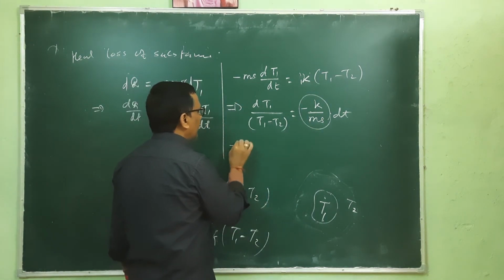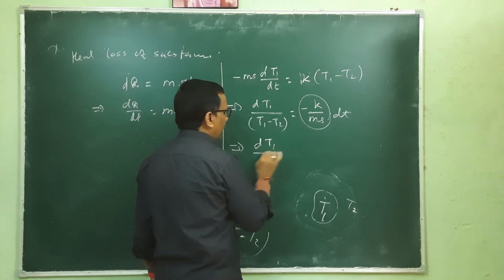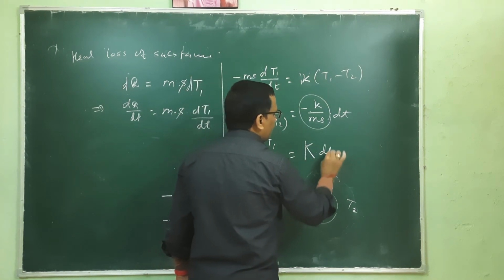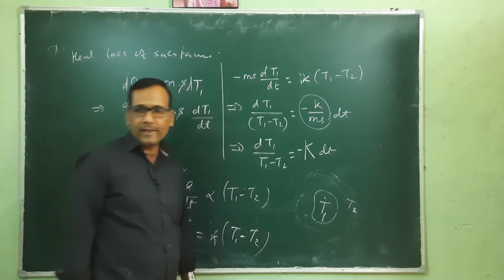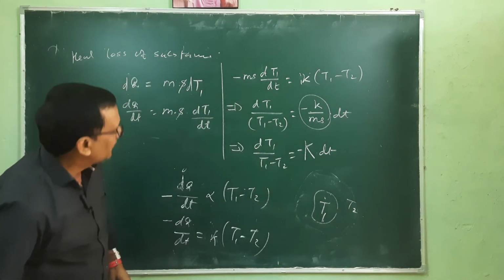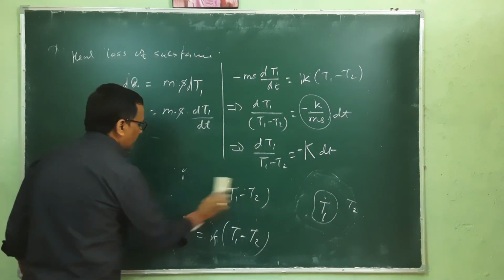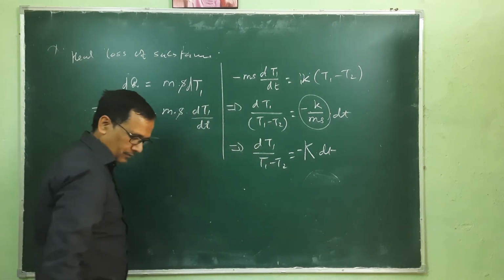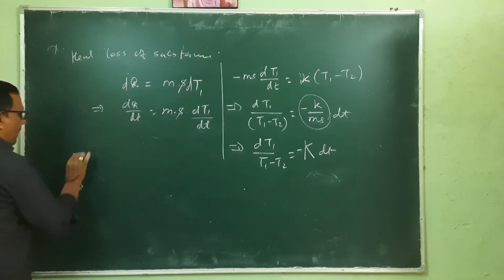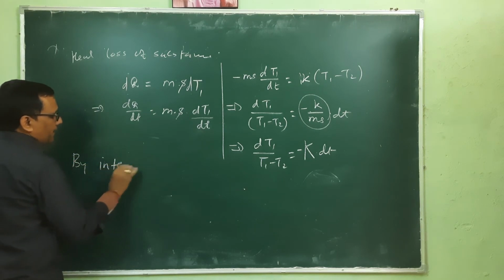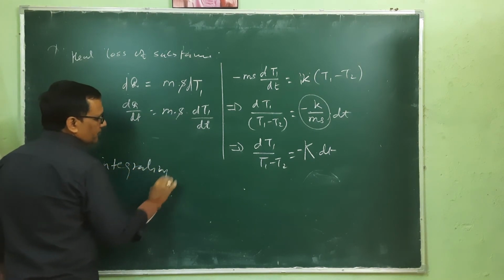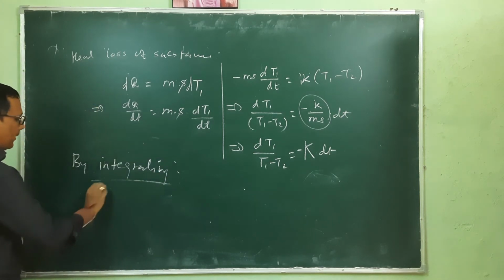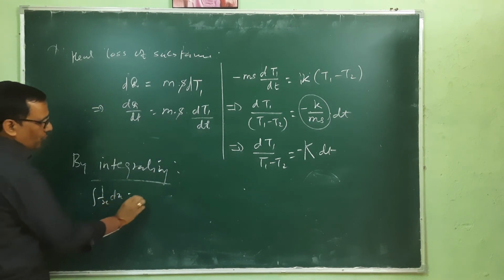So we will have dT1 by (T1 minus T2) equivalent to capital K dt with a minus sign. Now integrate this. By integrating, the integration of 1 upon x dx is equivalent to log x.